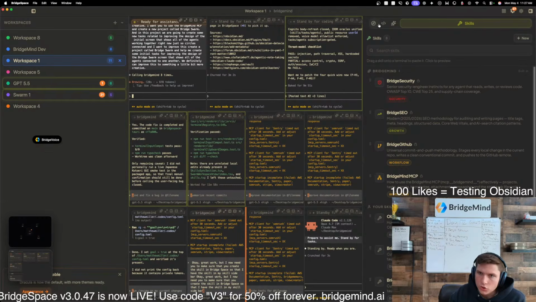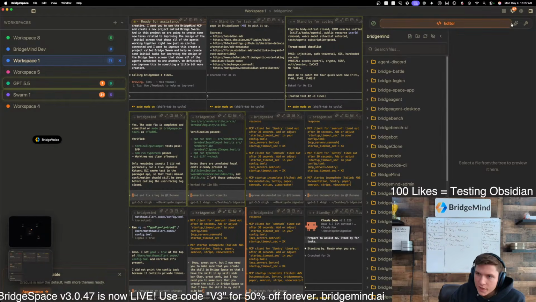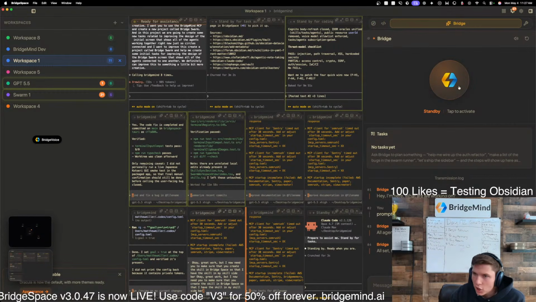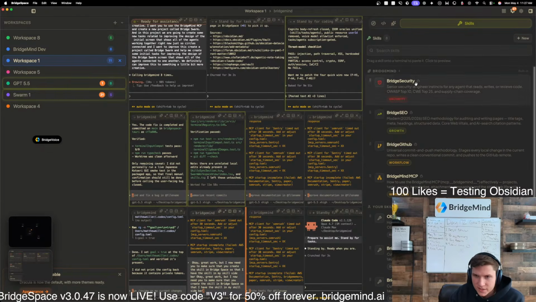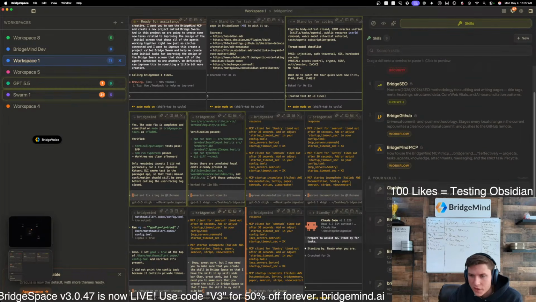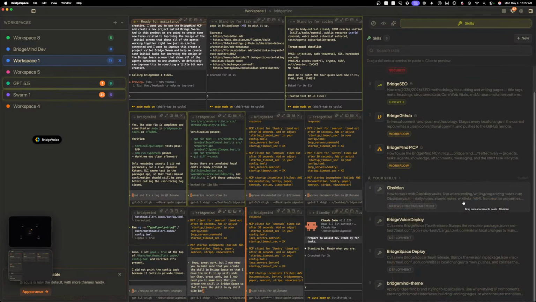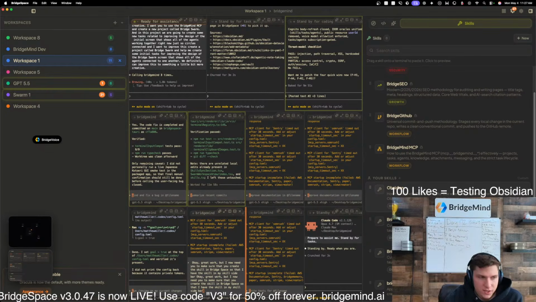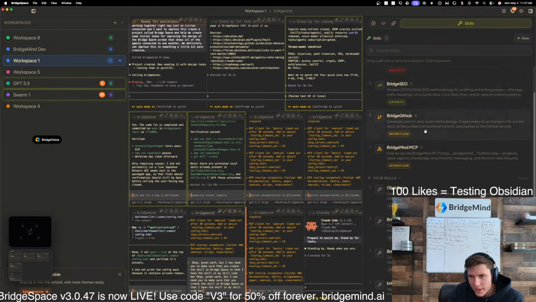Because it has the browser tool, it has a file editor, it has Bridge where you can actually manage all of these, which is a very intuitive feature, and then it has the skills, just being able to drag and drop this stuff. This is new. I haven't made any content about this. Tmux, yeah, no, Tmux is just a terminal manager, right? So you're looking at a terminal manager.